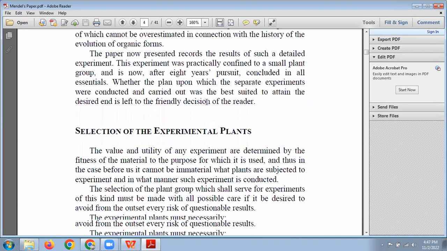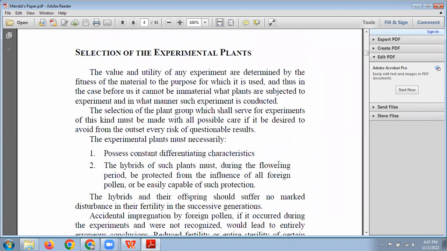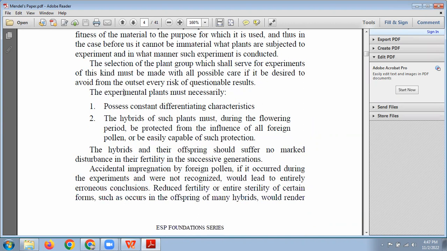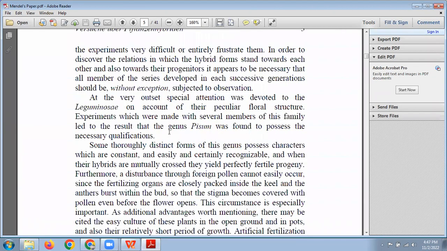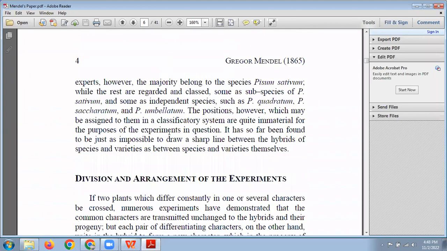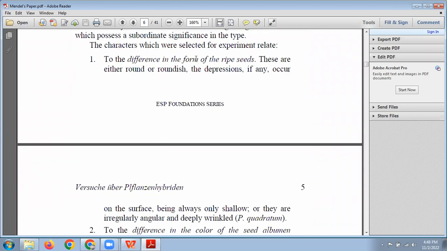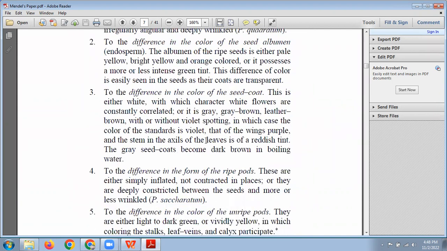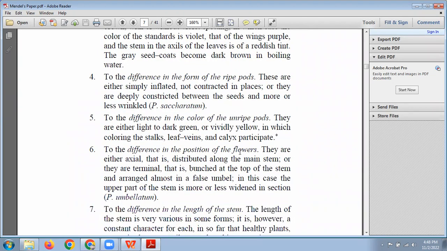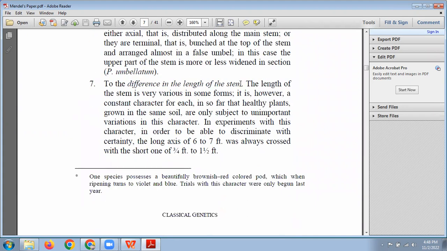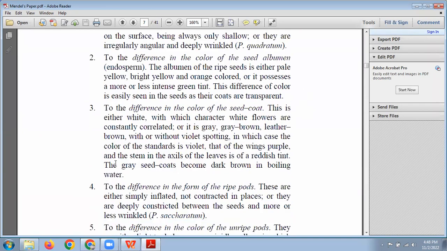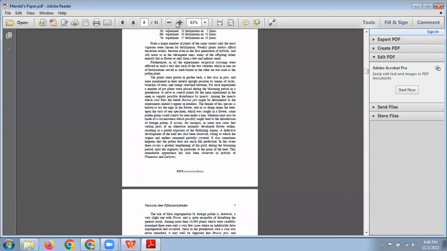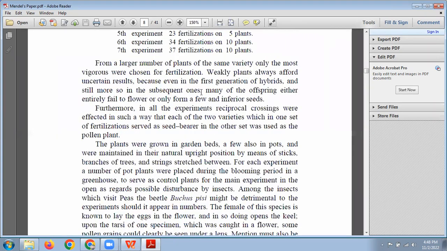This paper tells about the selection of the experimental plants, why he selected that plant, and the contrasting, differentiating characters. Then he performed a set of experiments, like seed collection. They differ in seed color, seed coat, pod, flower position, and long or short stem. So these are the 7 characters selected by Mendel, as we saw.